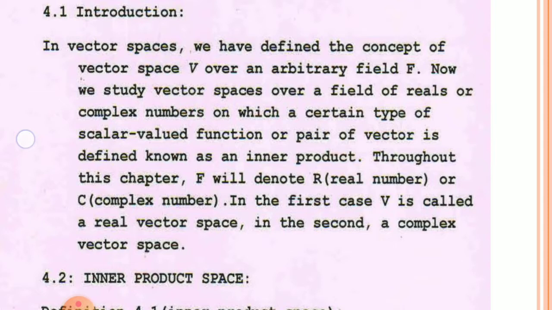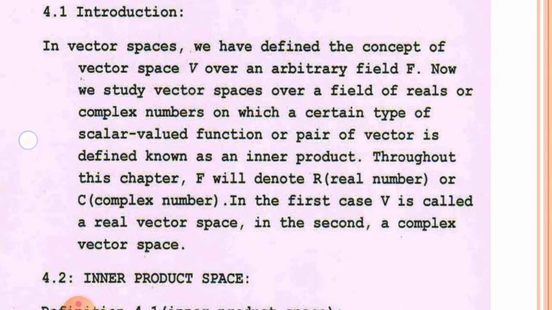Throughout this article, F will denote R, that means real numbers, or C, complex numbers. In the first case, when F is the field of real numbers, the vector space V is called a real vector space. And when F is the field of complex numbers, then vector space V is called a complex vector space.